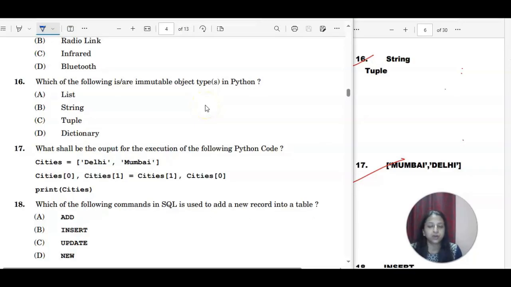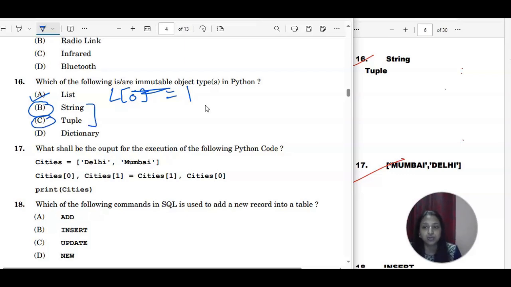Next is which of the following is an immutable object type in Python? We have list, string, tuple, and dictionary. Immutable, they are asking. Mutable allows you to change the value with respect to a position. Like list, this is called the mutable property, if it is possible for you to assign a value at a position. In list it is possible. In string it is not possible. In tuple also it's not possible. So these two are immutable data types.